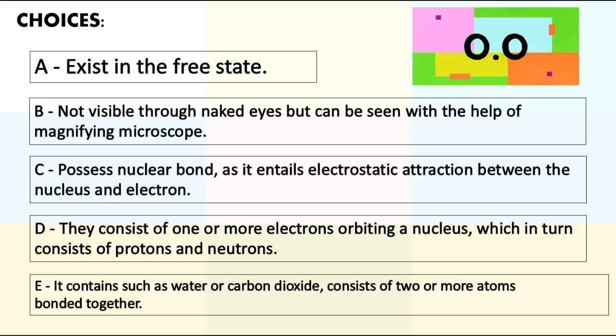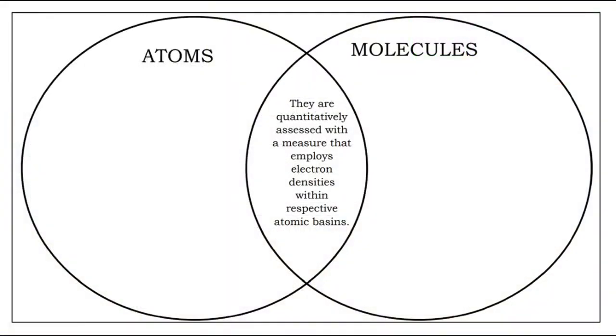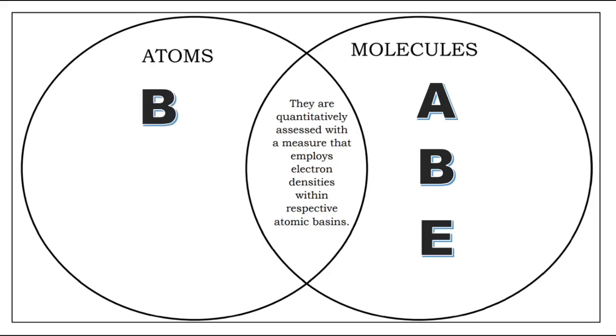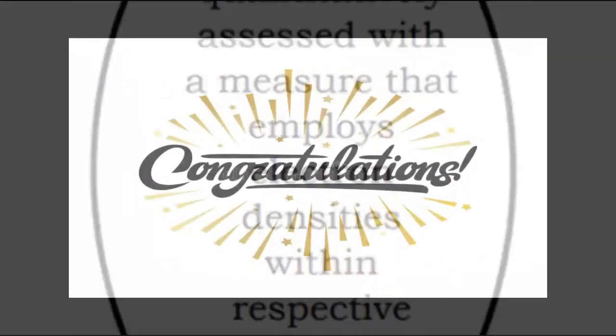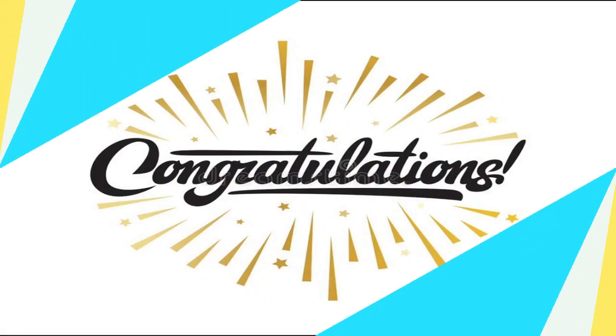Time is up. Now, let us see the correct answer. For molecules, the letters that have a corresponding description are A, B, and E. And for the atoms, the correct answer is B, C, and D. Now, congratulations if you got all the correct answers.